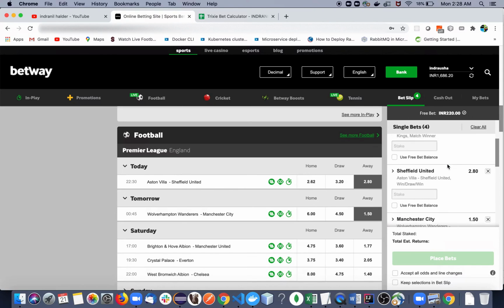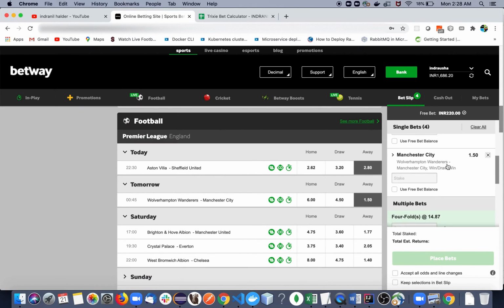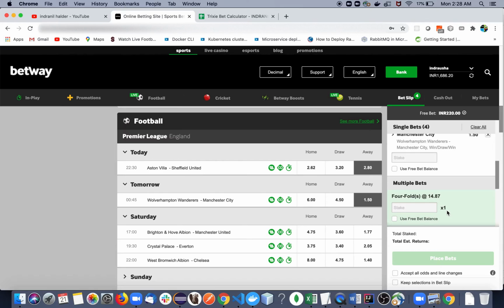That is huge, right? So that's the advantage. If you are almost certain that these are going to happen, you can put multiple bets, so the odds will be very much higher.